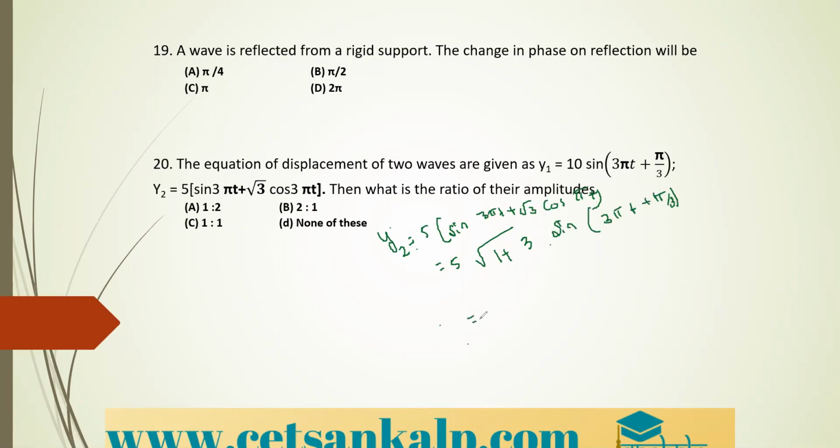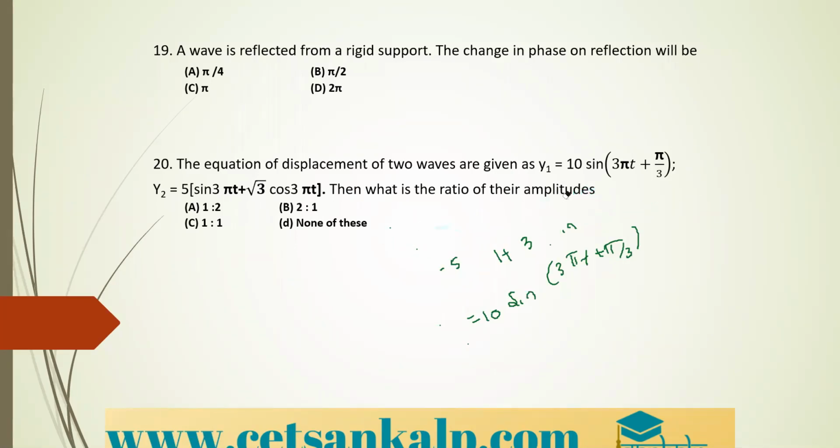That is 3 plus 1 is 4, root of 4 is 2, 5 into 2 is 10, sine (3 pi t plus pi by 3). Therefore A1 is 10 and A2 is also 10. The amplitude ratio is 1 to 1. The same formula we used in the previous sum.